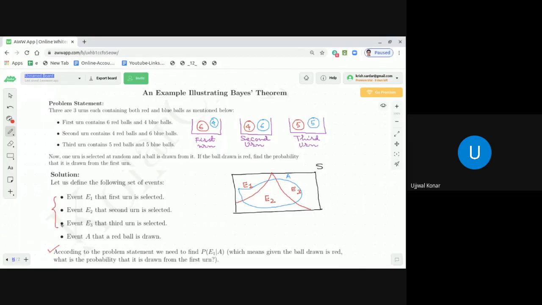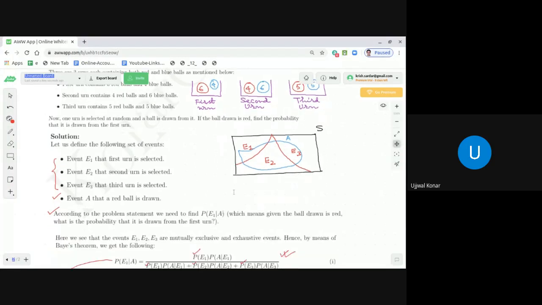And what is my event A? Event A is that a red ball is drawn. And what we really need to find: event A has occurred, that means the drawn ball is red. Now I am going to find the probability that it was drawn from the first urn. That means we need to find probability of U1 subject to the condition A has happened. That is what we need to find. Once you design these events and what you need to find, the rest is pretty simple. Just application of the Bayes theorem.